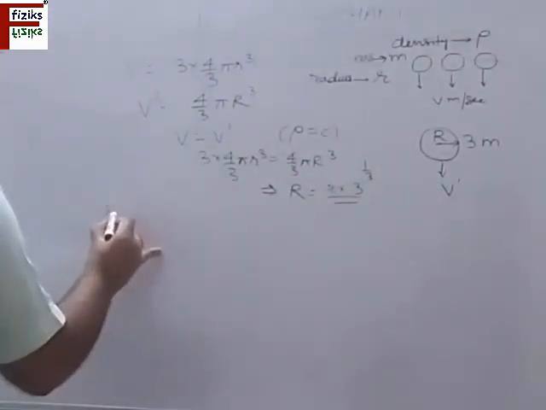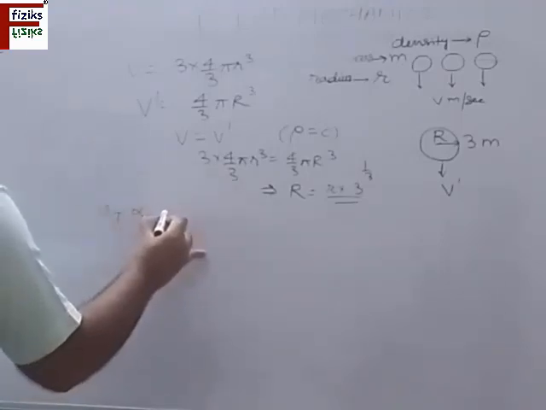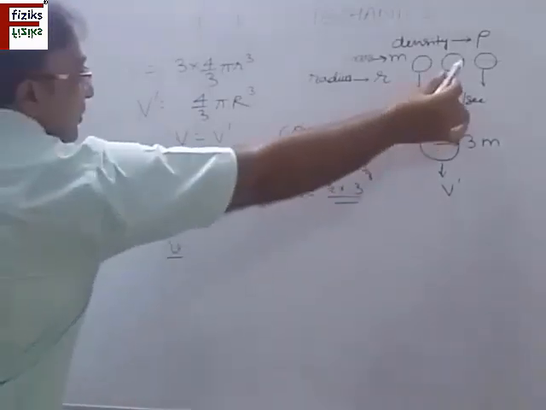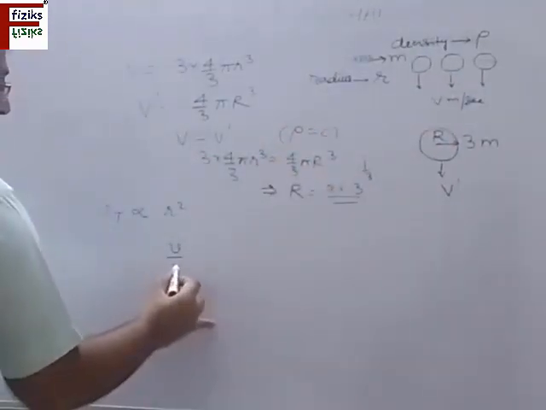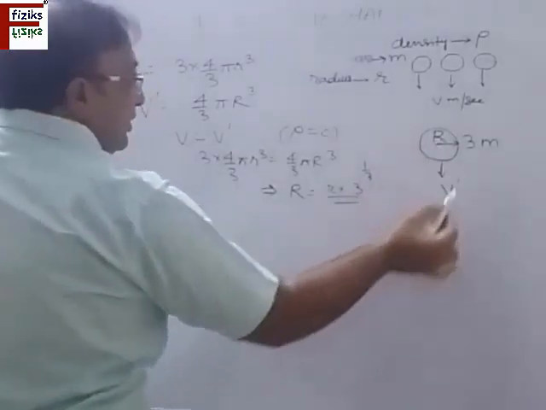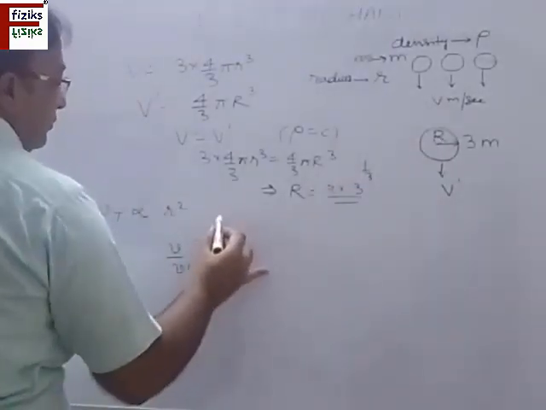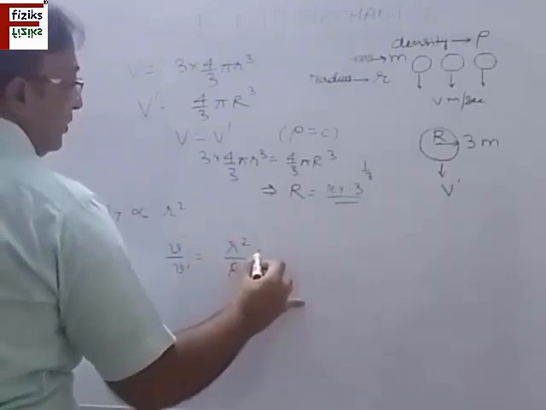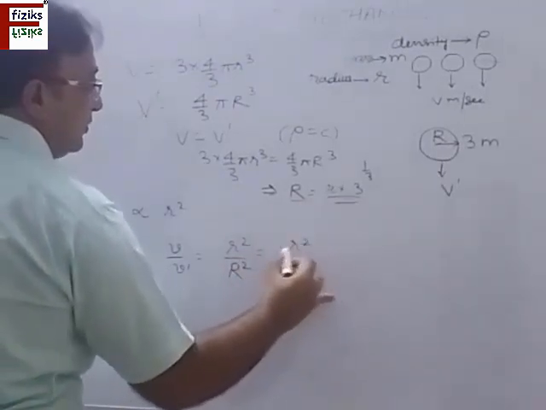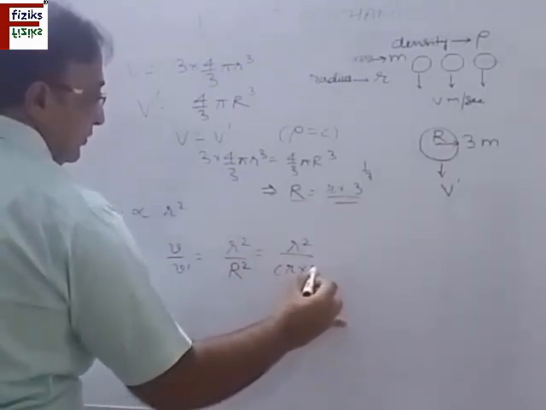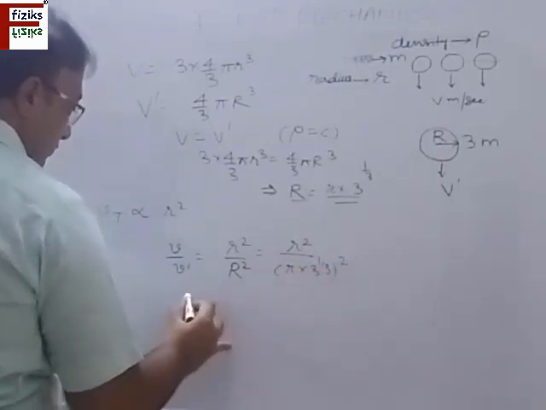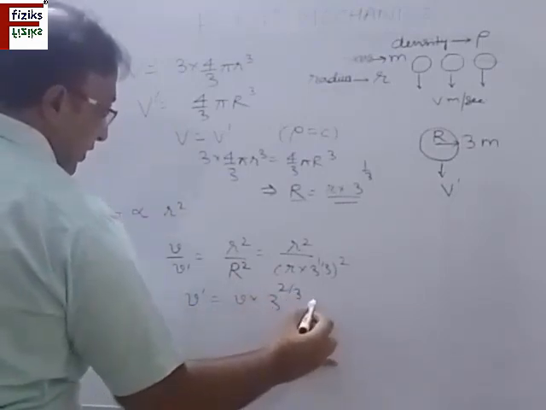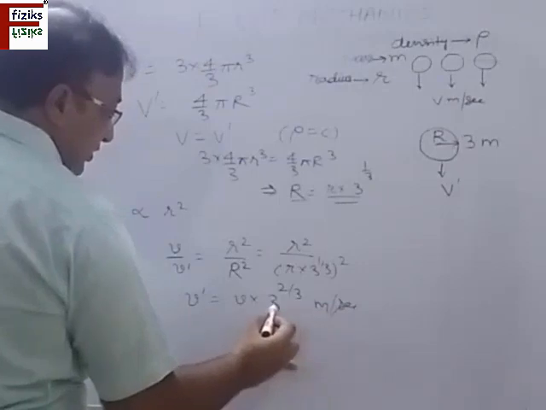Now we know that the terminal velocity is proportional to the square of the radius. So terminal velocity of the first of these drops is v, divided by the terminal velocity of this combined raindrop, v dash, is equal to the initial radius r divided by capital R, squared. So putting the value of R from here, v dash is equal to v into 3 raised to the power 2 by 3 meter per second. This is the answer.